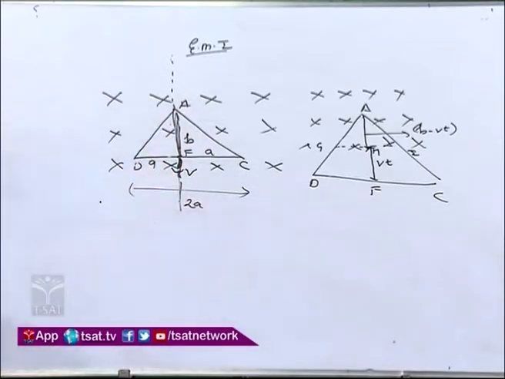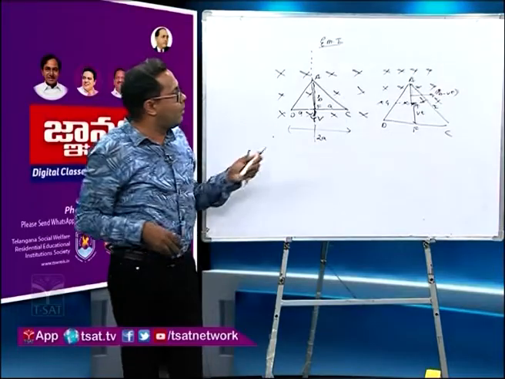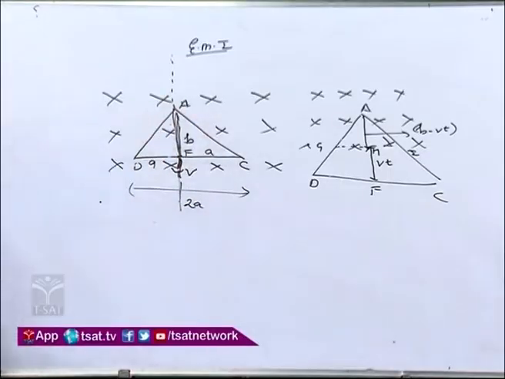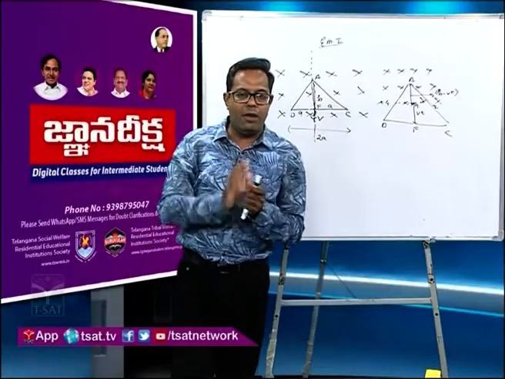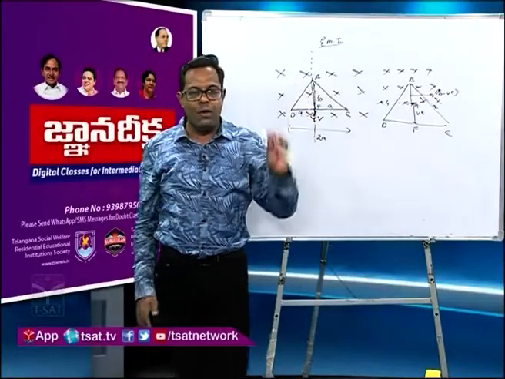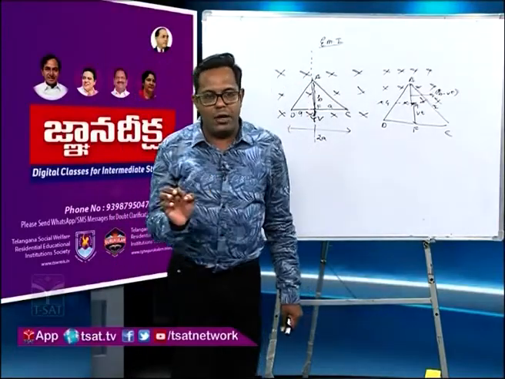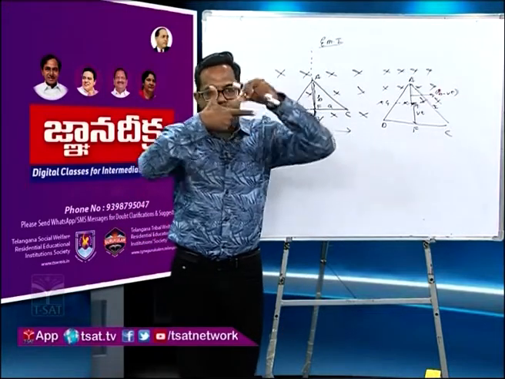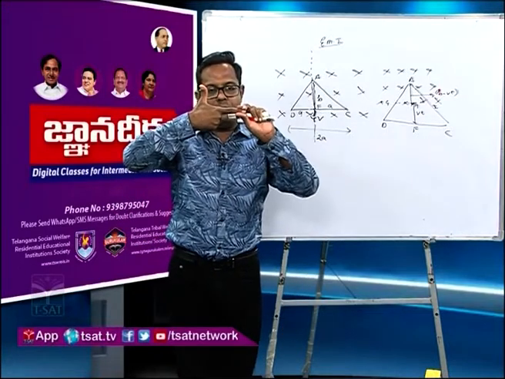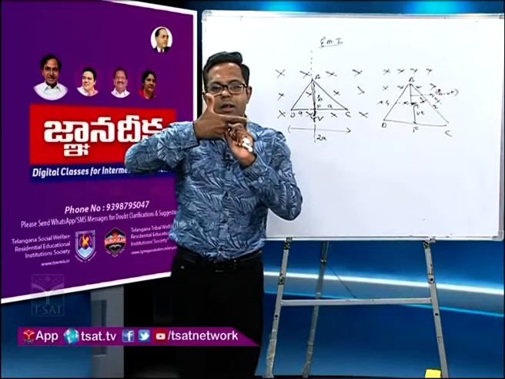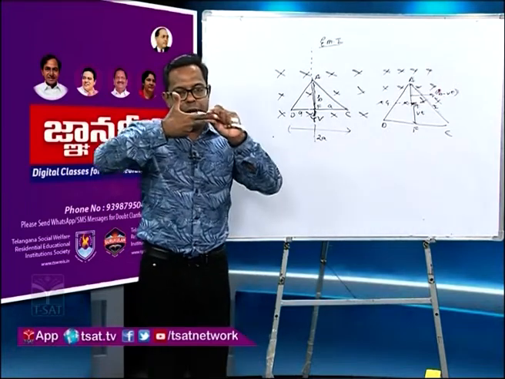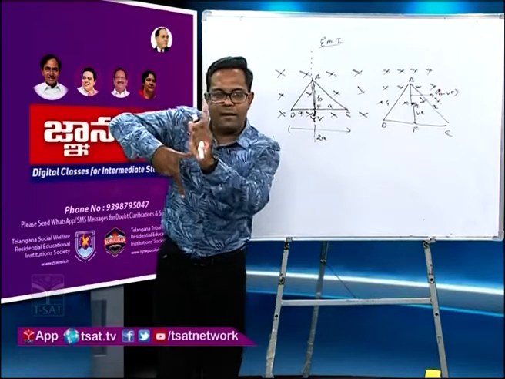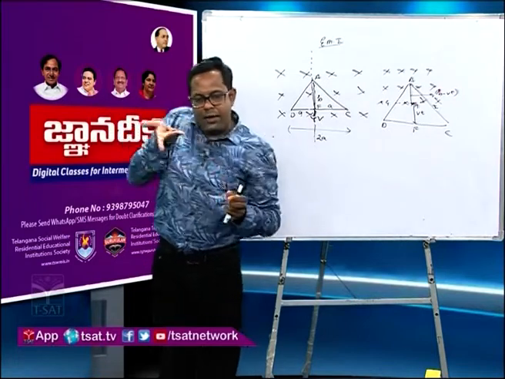So what is the direction of induced current? You know V, you know B. How to find the direction of induced current? Fleming's right hand rule. Don't apply the left hand rule. For finding the direction of induced current, use Fleming's right hand rule: thumb V, first finger B, second finger I. Now velocity and B downward like this. Velocity along the y direction like this. So this is the direction of current.